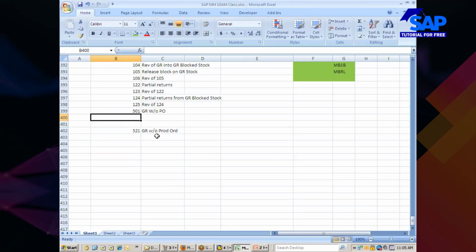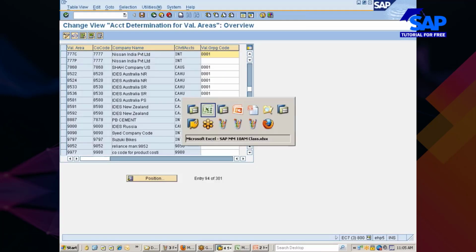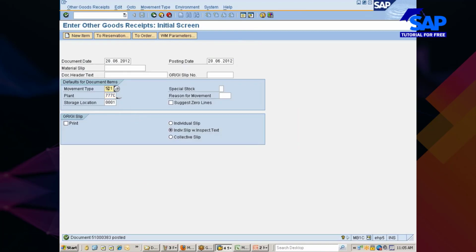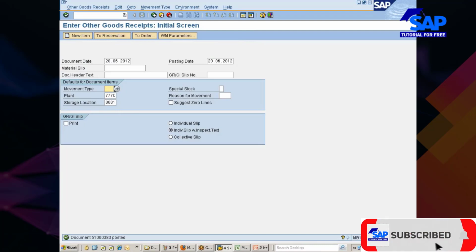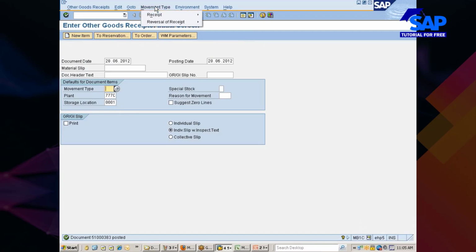For example, 501 is goods receipt without purchase order into warehouse stock, which is nothing but the unrestricted use stock. I wanted to post goods receipt into quality inspection stock. What should I use? Look here, without PO only, but I wanted the stock to be defaulted into quality inspection.